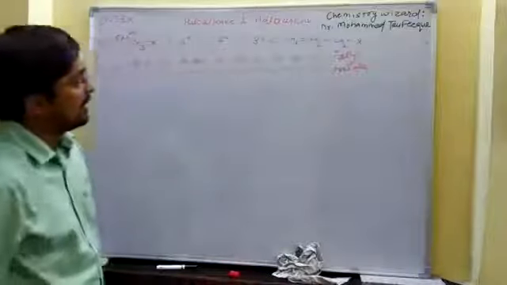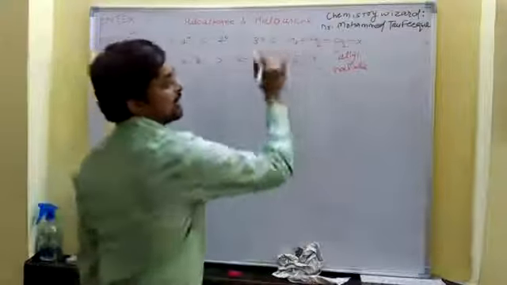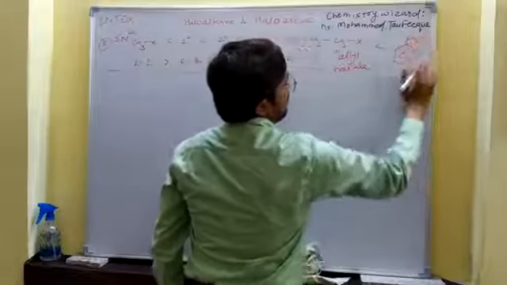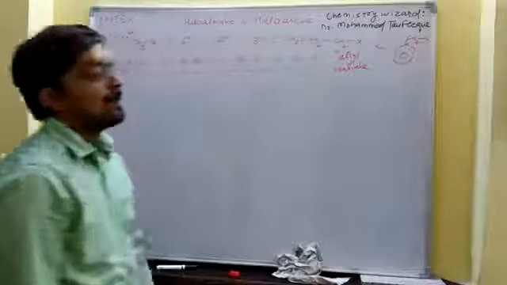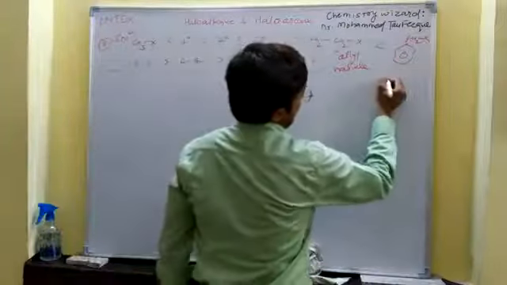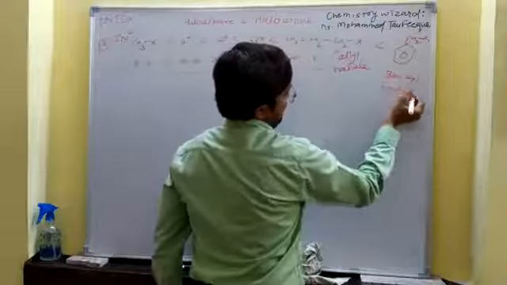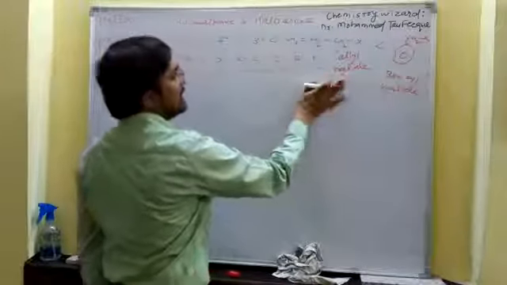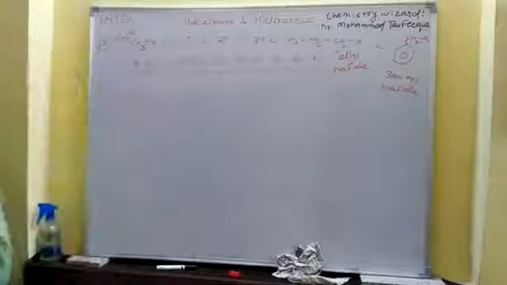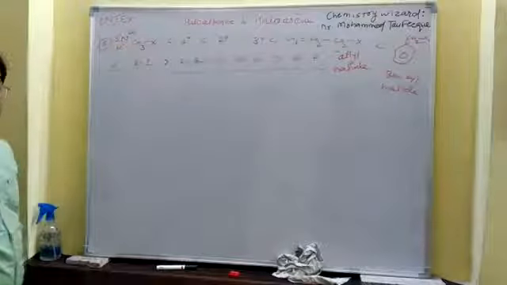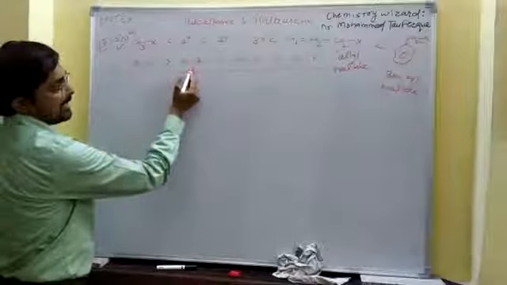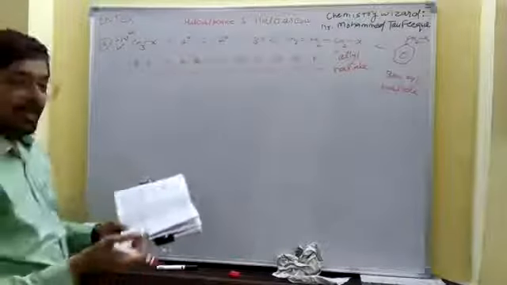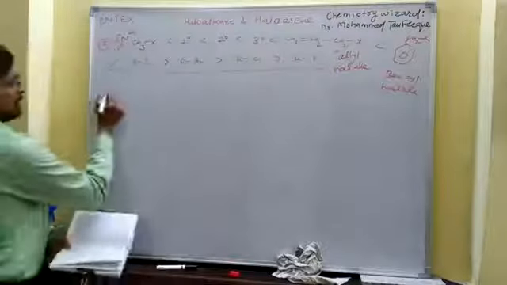Allyl halide is more reactive, and the benzyl halide, that means there is a carbon on the benzene ring which has a halogen, is more reactive. So in SN1 reaction, benzyl halide is more reactive than allyl halide, then 3 degree, then 2 degree, then 1 degree, then methyl halide. In case of different alkyl halides, alkyl iodide is more reactive than alkyl bromide, then alkyl chloride, and then alkyl fluoride.